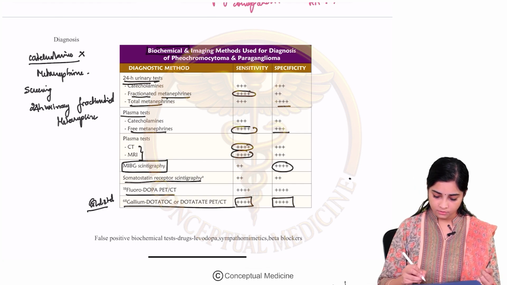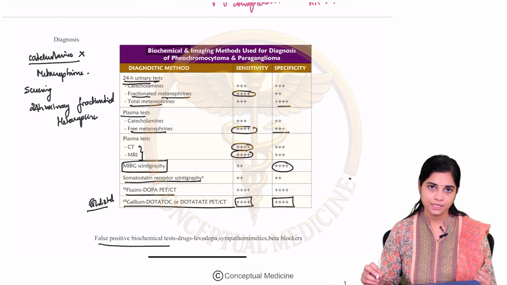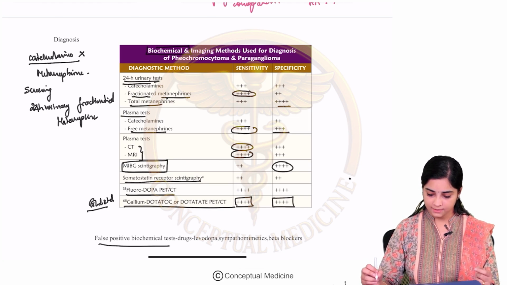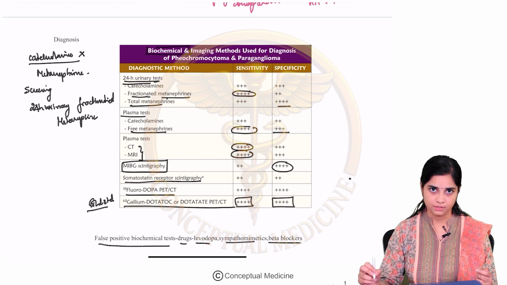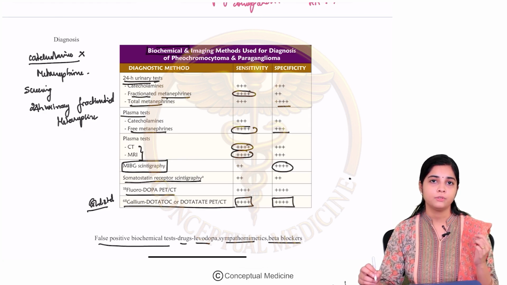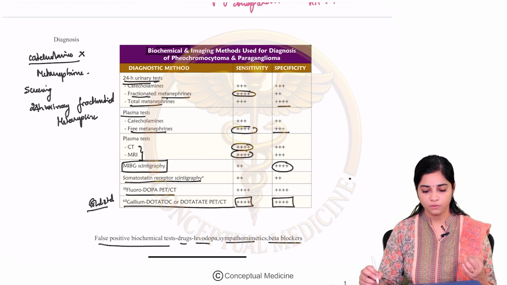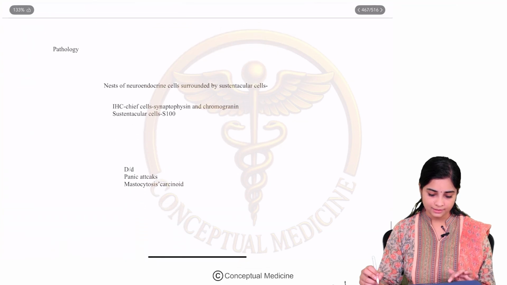Okay. So the problem with these biochemical tests is that you can have false positive values with drugs such as levodopa, sympathomimetics and beta blockers. So it's very imperative that you stop all these drugs before you do a screening test for Pheo. Okay, fine. Now let us look at the pathology.